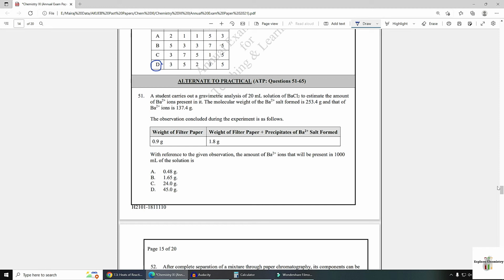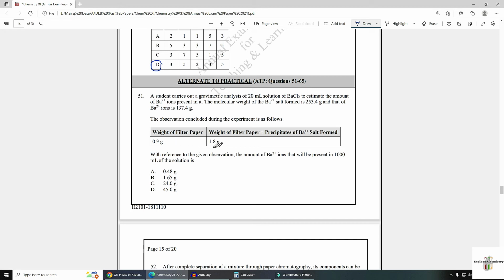Question number 51. A student carries out a gravimetric analysis of 20 ml solution of BaCl2 to estimate the amount of barium ion present in it. The molecular weight of barium salt formed is 253.4 and that of barium ion is 137.4. The observation concluded during the experiment is.